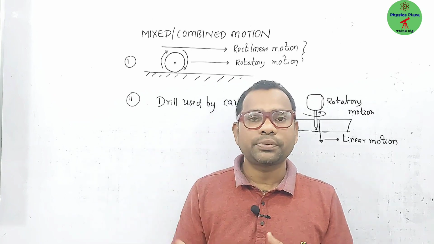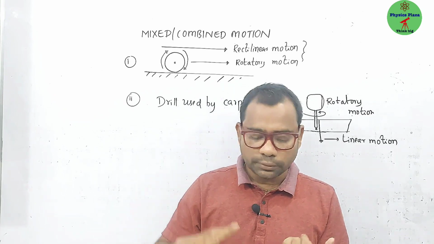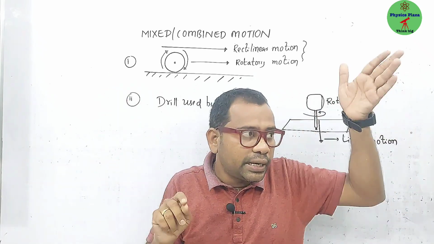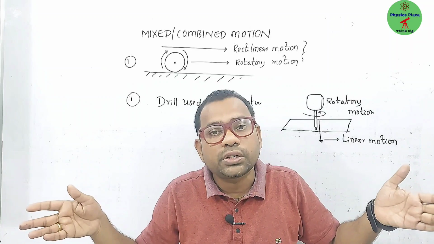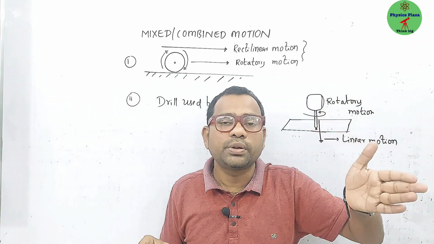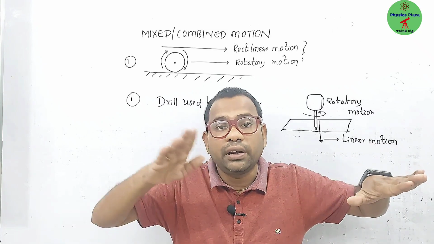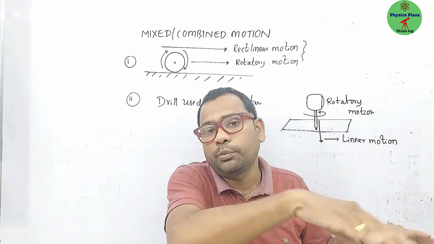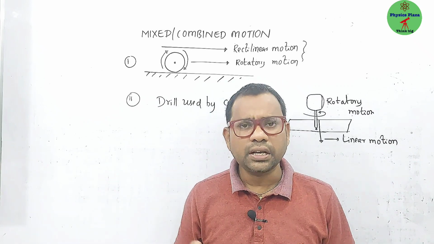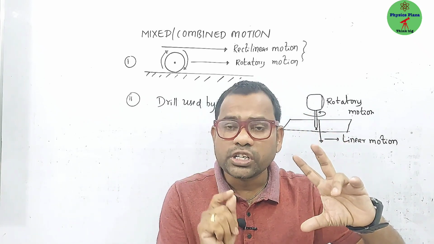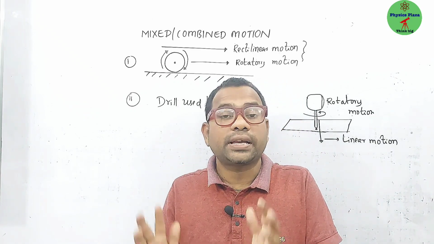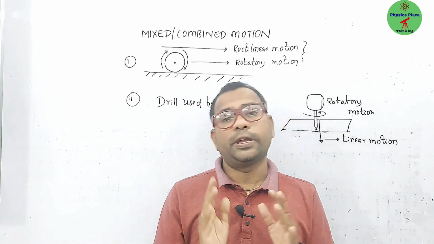Next we started the types of motion. First we discussed translatory motion. Translatory motion is of two types, rectilinear motion and curvilinear motion. Rectilinear motion means the body must go along a straight path. In curvilinear motion, the body will go along a curved path. Next we discussed rotatory motion and circular motion. The main difference is that in rotatory motion, the axis of rotation passes through the body, whereas in circular motion, the axis of revolution won't pass through the body.